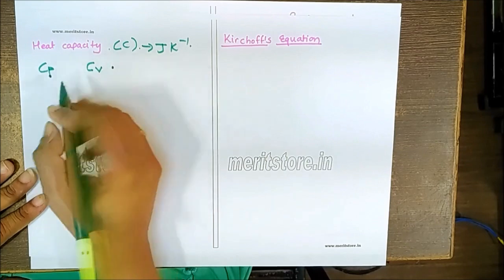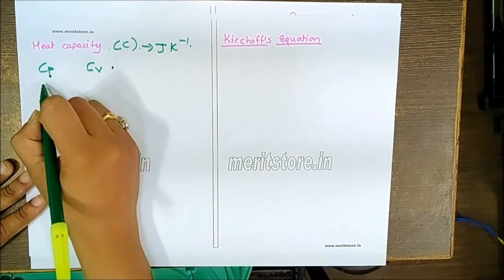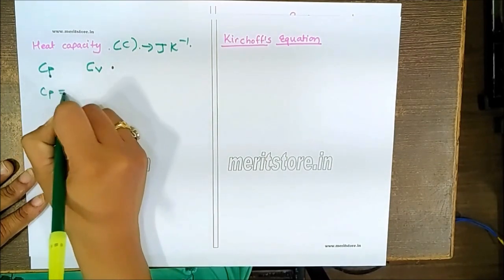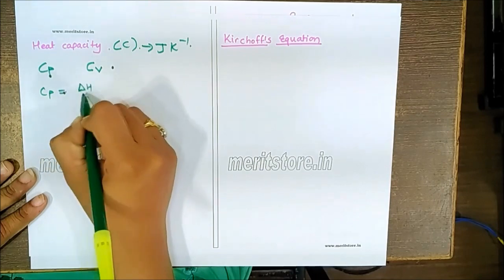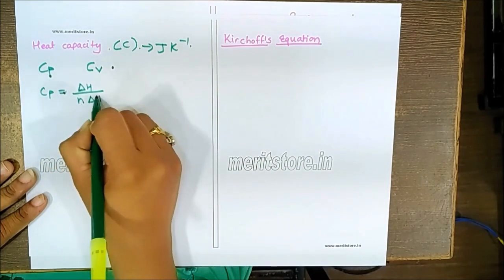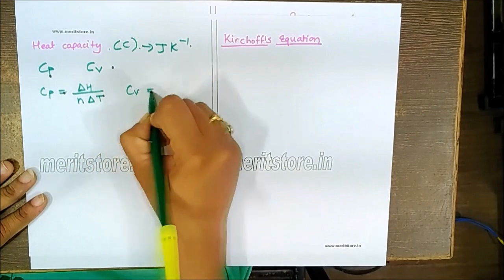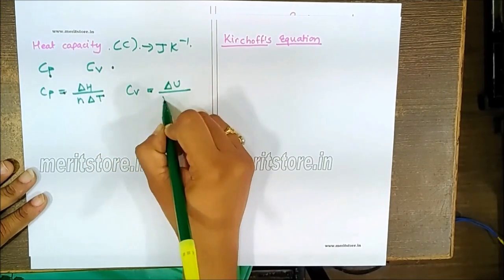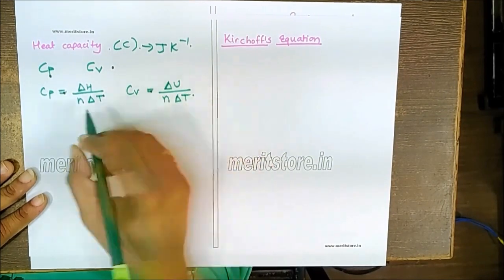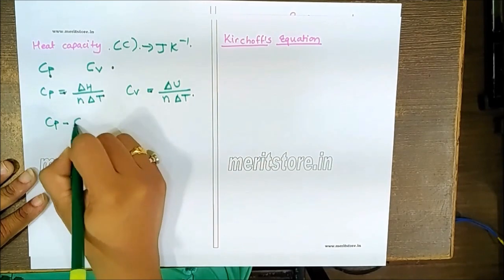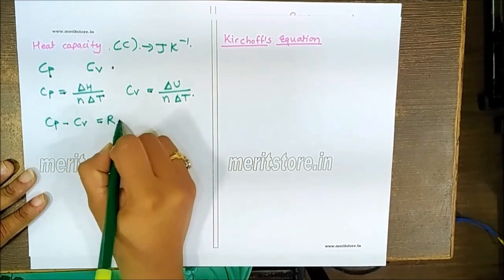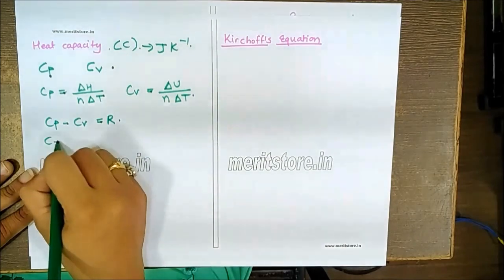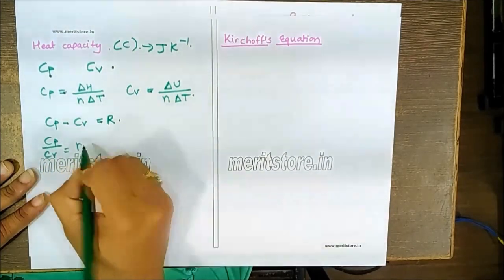When I'm talking about Cp, Cp is always equal to delta H upon n into delta T, while Cv is always equal to delta U upon n into delta T. Cp minus Cv is equal to R. Also remember Cp divided by Cv is equal to gamma.